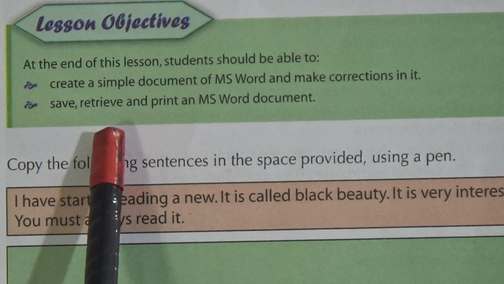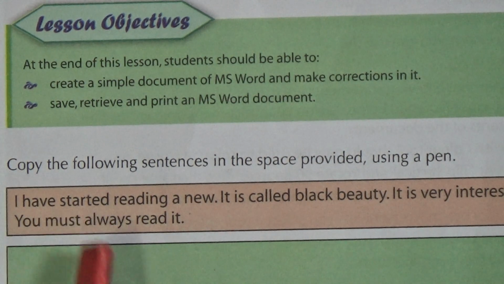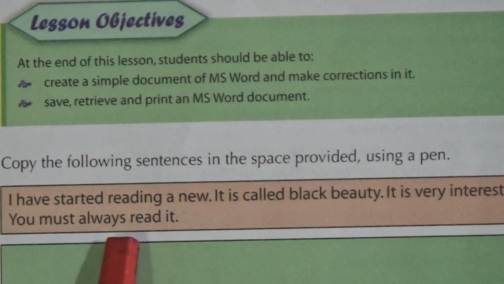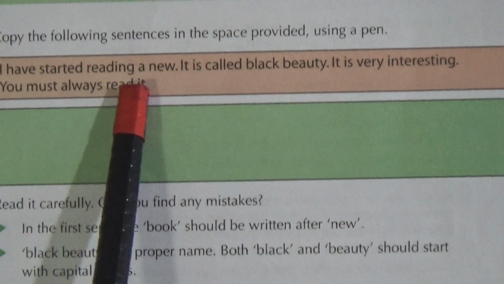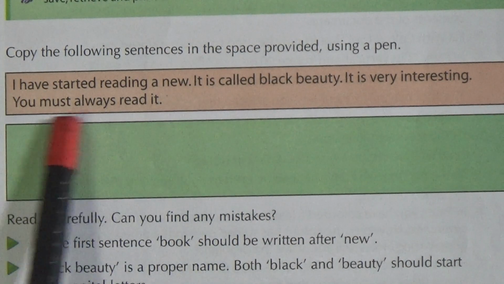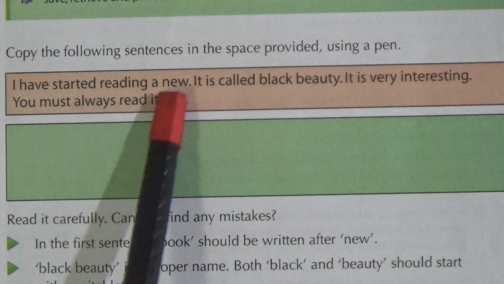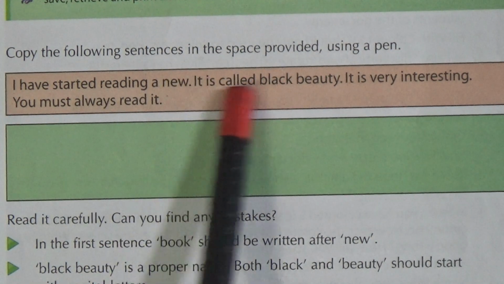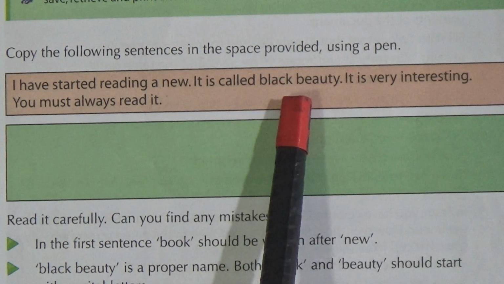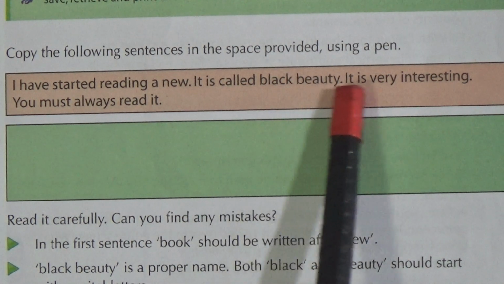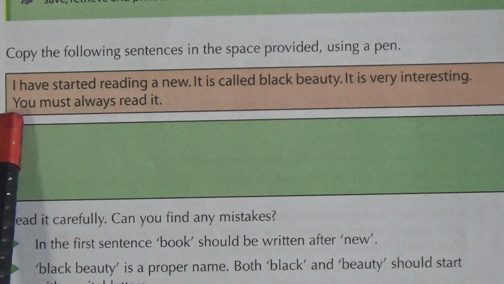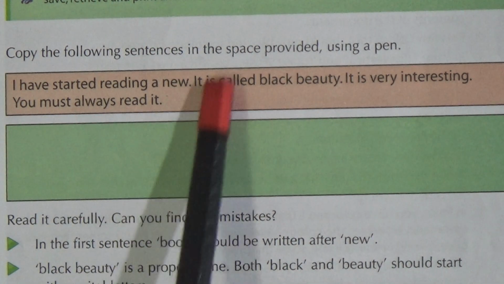Dear students, look here. Suppose you have written these lines in your book. It's written here, "I have started reading a new." You can see there's a mistake. It should be "I have started reading a new book." There's a word missing. Then it is called Black Beauty. The name of the book is Black Beauty, so it should be capitalized, but it's not. "It is very interesting. You must always read it." It should be "you must also read it." So you can see there are some mistakes here.